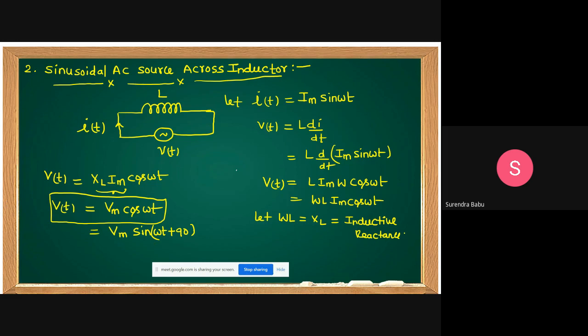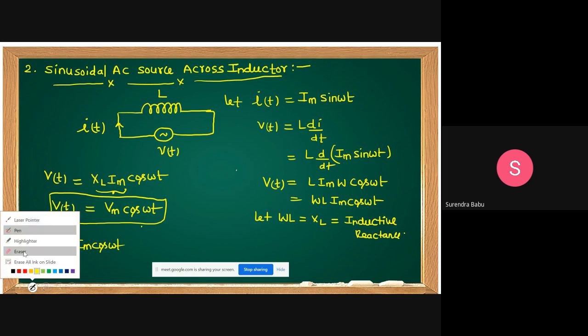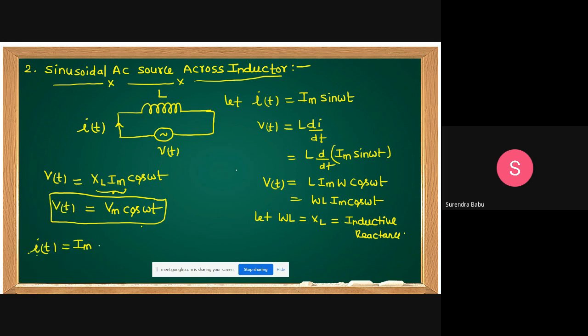That means, what is the observation here? V of t equal to Vm cos omega t, but I want to compare these two, current and voltage. What is I of t you assumed? I of t equal to Im sin omega t. If you say, no sir, I will take Im cos omega t, yes, you take, then also you can get the analysis. With Im sin omega t taken, what is V of t you got?